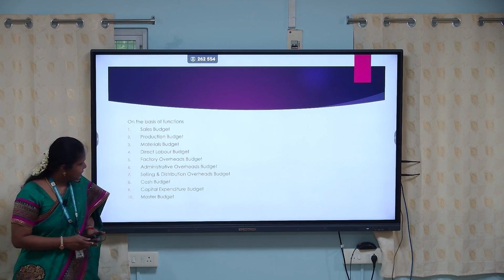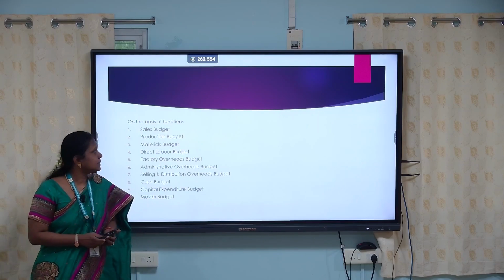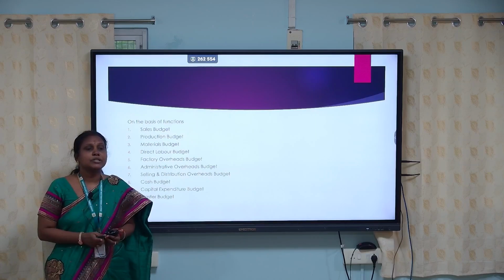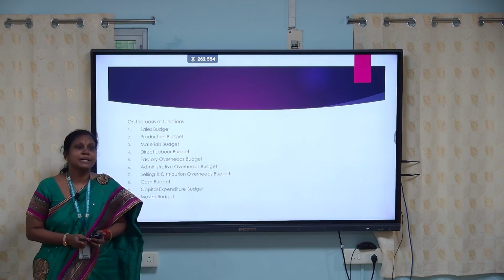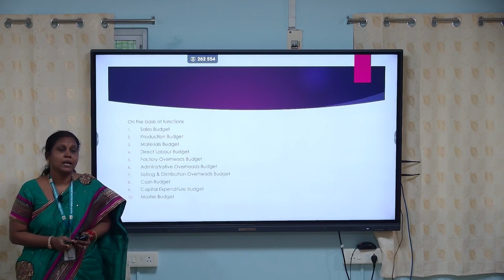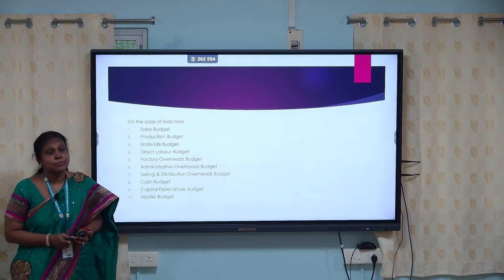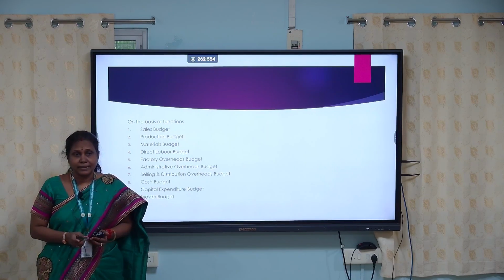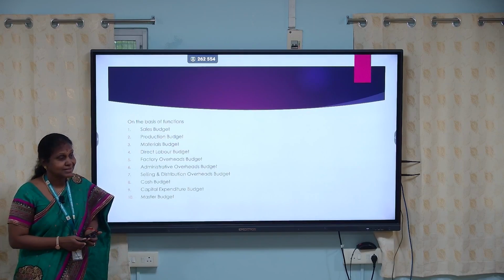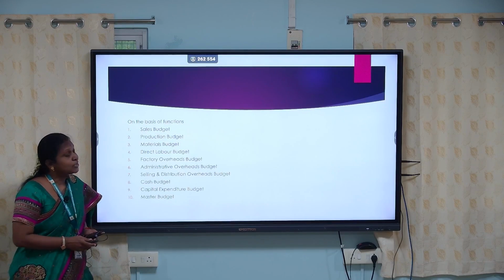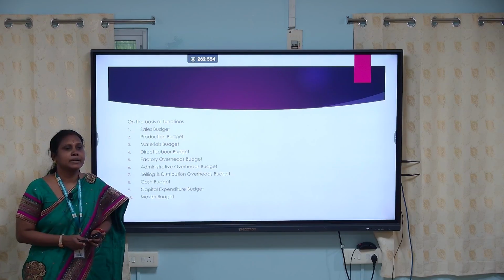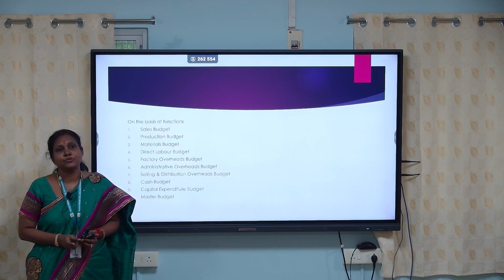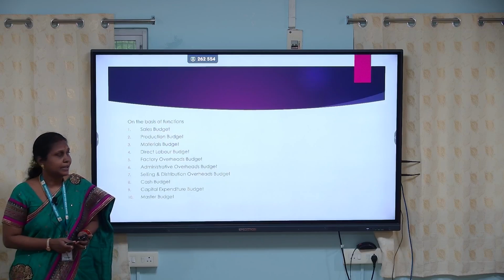On the basis of functions, we have 10 different types of budgets. The first one is sales budget. Sales budget usually depicts the estimated sales for a particular period. This budget has to be prepared very carefully because the preparation of other budgets depends upon this budget. Production budget depicts the quantity of goods to be produced for the definite budget period.